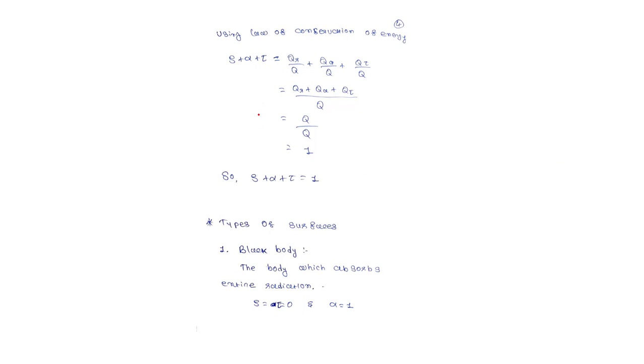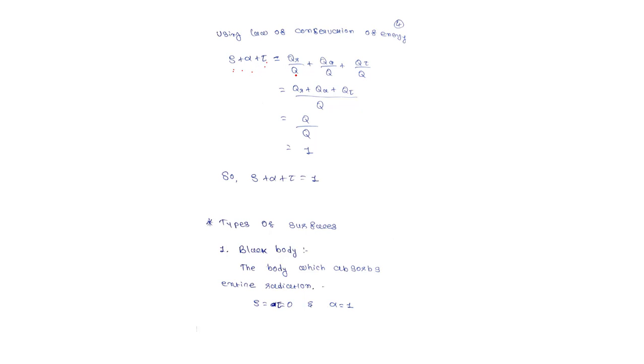Now we all know that total Q is equal to QR plus QA plus Q tau, and we know the properties. So the summation of all properties using the law of conservation: rho plus alpha plus tau, reflectivity, absorptivity and transmissivity.